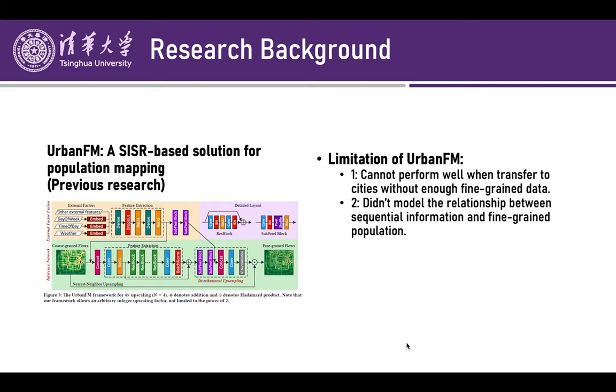For example, when we are considering the population of 6 p.m., the population of its morning, 9 a.m., is also valuable for us to consider, because both of them are citizens' commute time and they are correlated, the sequential effect is available to improve models' performance.